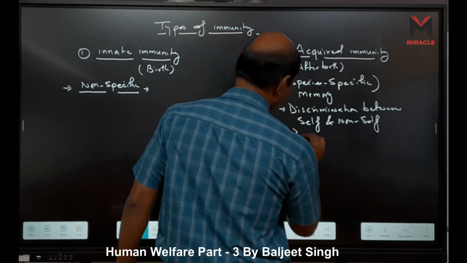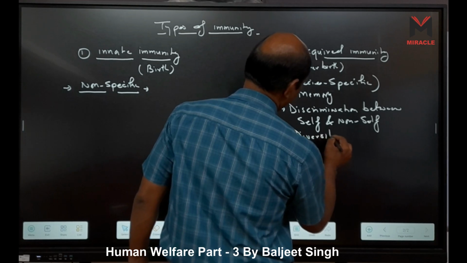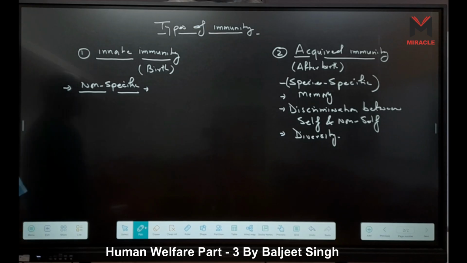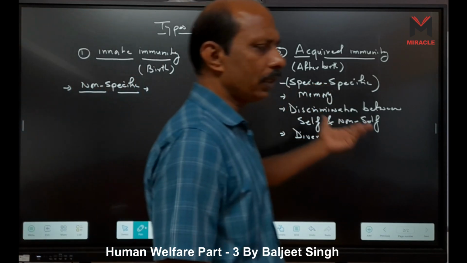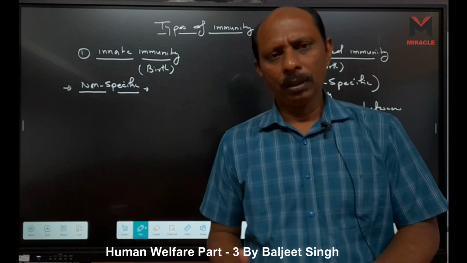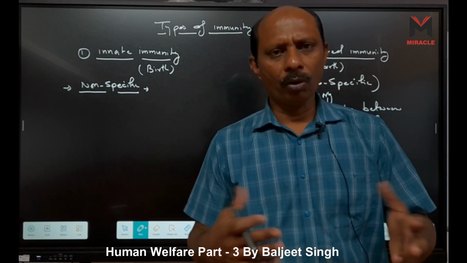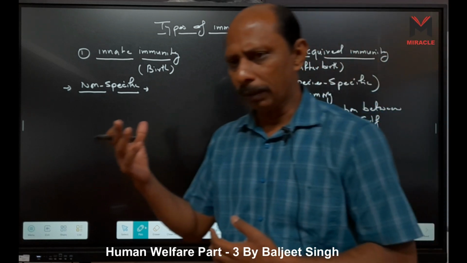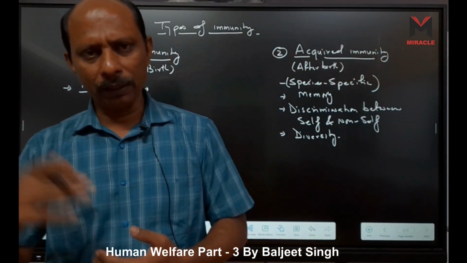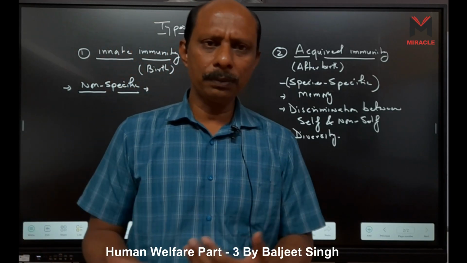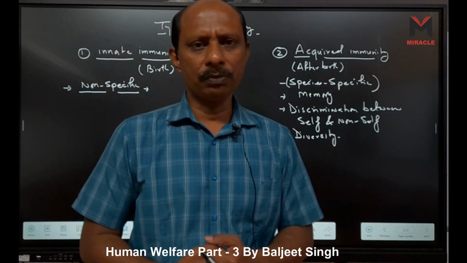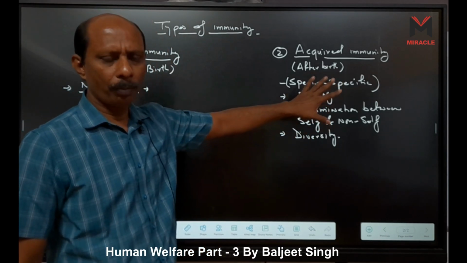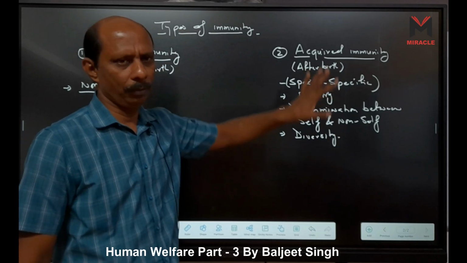It also shows diversity. Diversity means different types. Species specific means how many types of antibodies are there? It is according to the number of different species of pathogens that infect us, and for each specific pathogen, specific antibodies are formed. So there is diversity. So these are four properties or characteristics of acquired immunity, right?